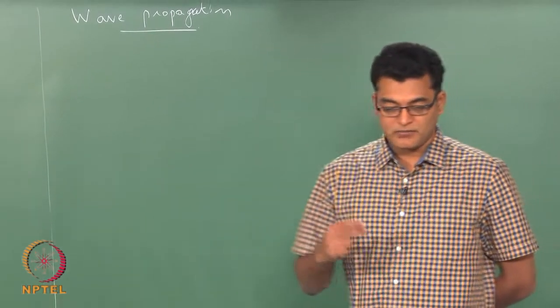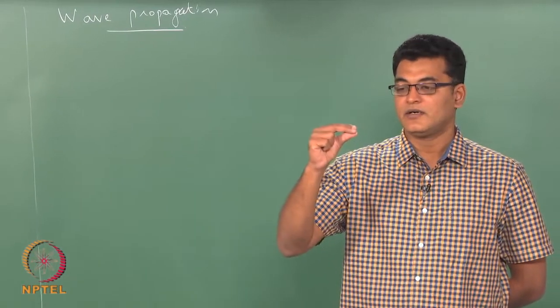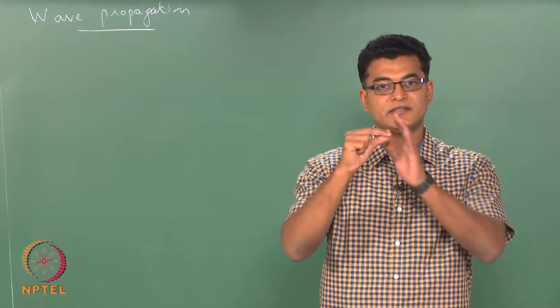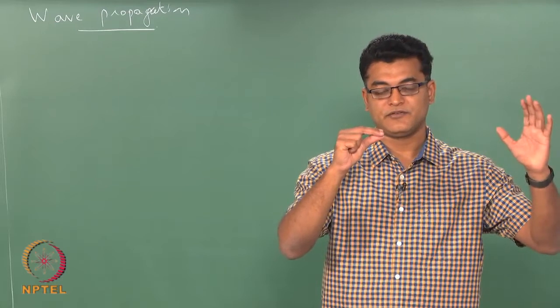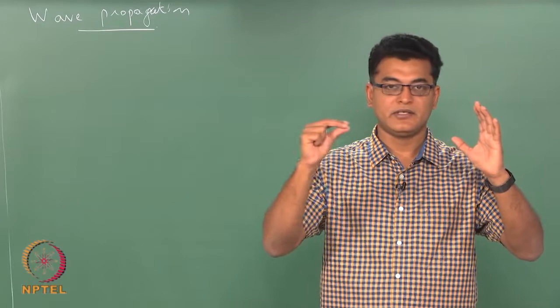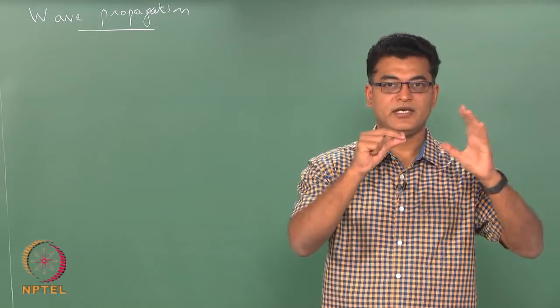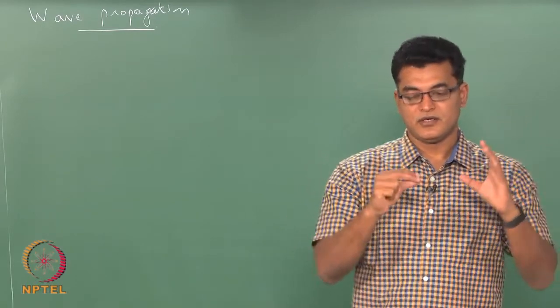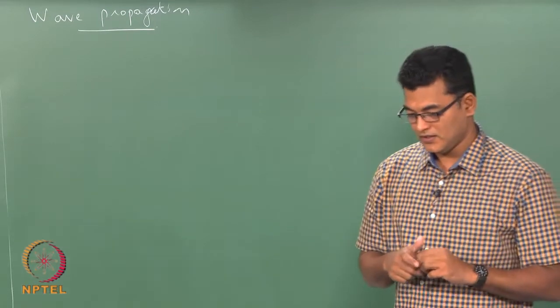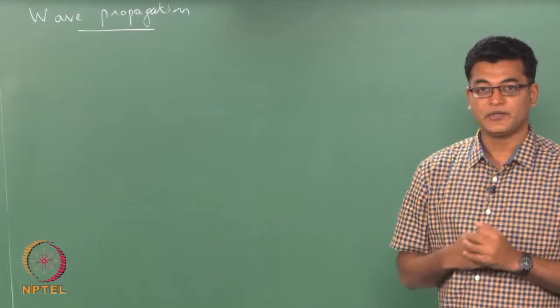Now, the problem we have is, whenever there is a motion of the body, there will be a sound wave that is moving ahead of it. Now, there is a relative velocity between the body and the velocity of the sound. What are the consequences of this relative velocity is what we are going to see.